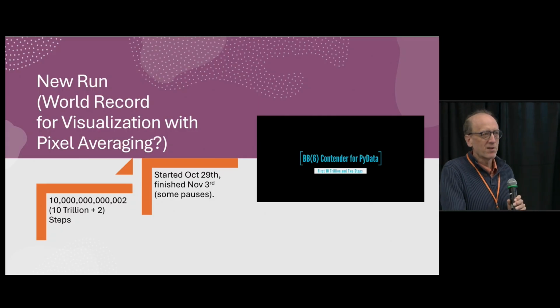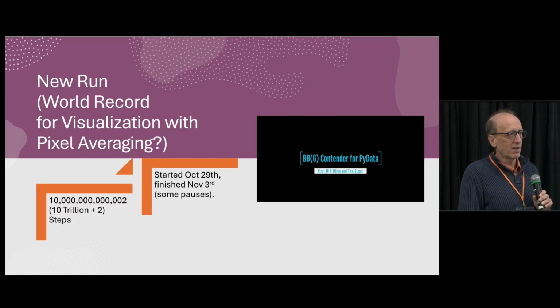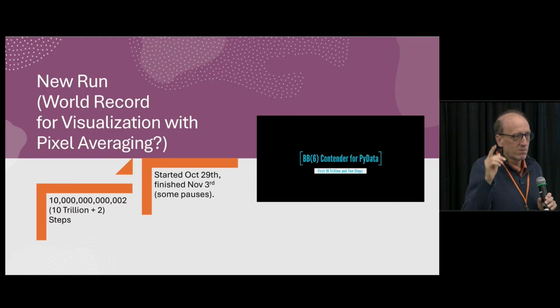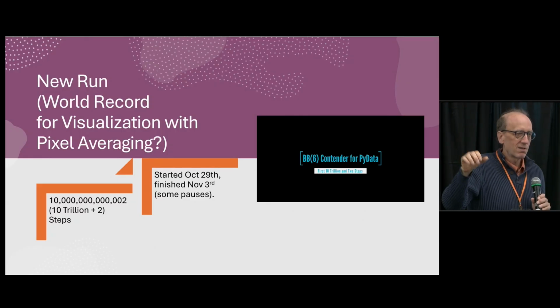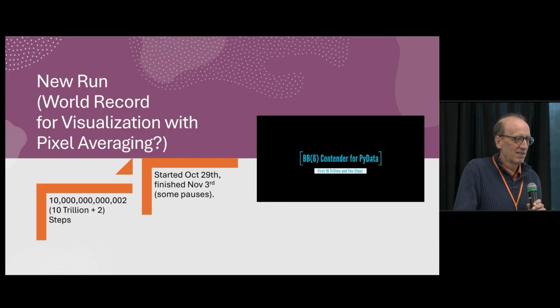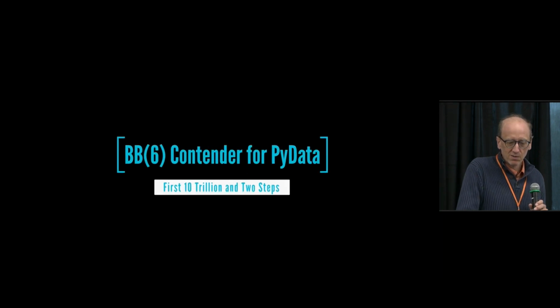So just for this conference, I wanted to set a new world record for doing the visualization. The old record was running that BB5 contender for 10 trillion and 1 steps. So a week ago, Wednesday, I started a run with Python extension making the run, and I told it to go to 10,002, because I didn't see any reason not to do it just a little bit. And it finished last Monday. There were a few hiccups and 1 restart.